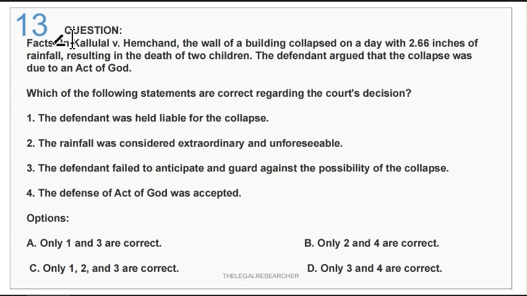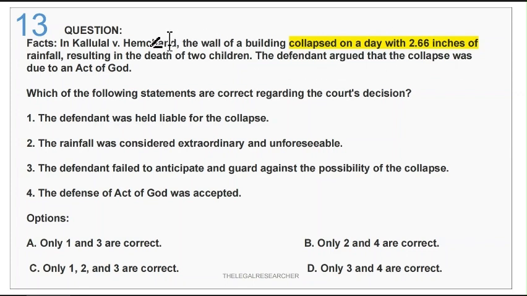Question number 13. Let's see. In Kalulal versus Hemchand, the wall of a building collapsed on a day with 2.66 inches of rainfall, resulting in the death of two children. The defendant argued that the collapse was due to an act of God. Now, here you have to analyze using your experience. 2.66 inches of rainfall is not very heavy rainfall. It's a normal rainfall. It can occur in a rainy season. So this is perfectly